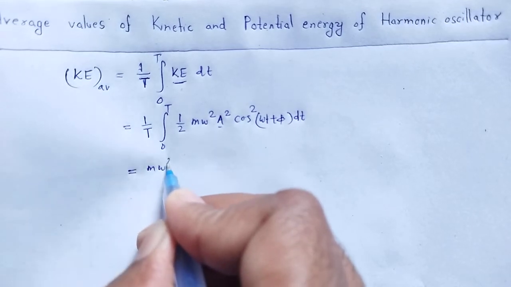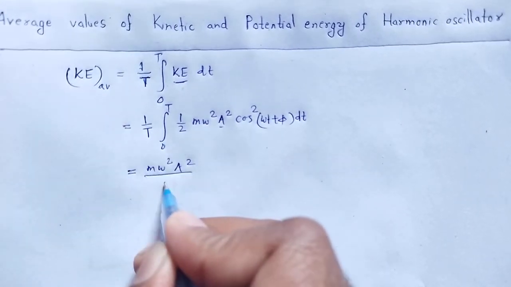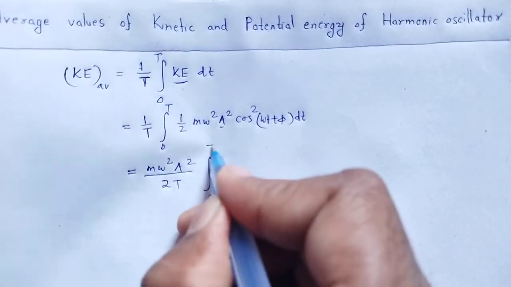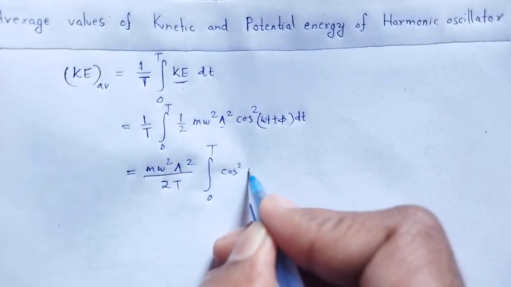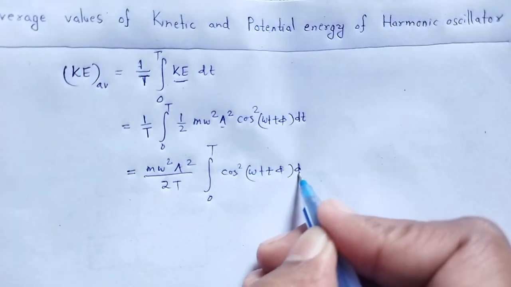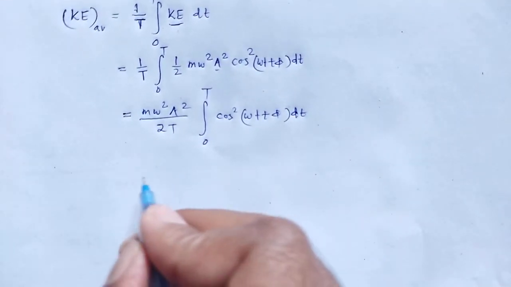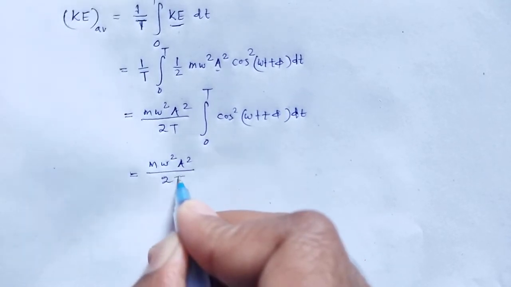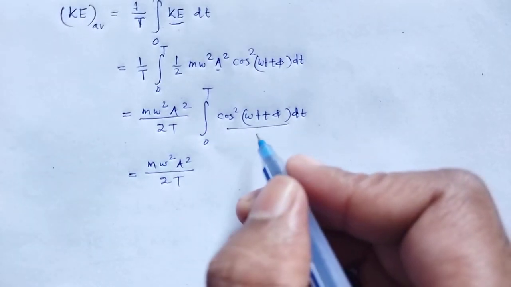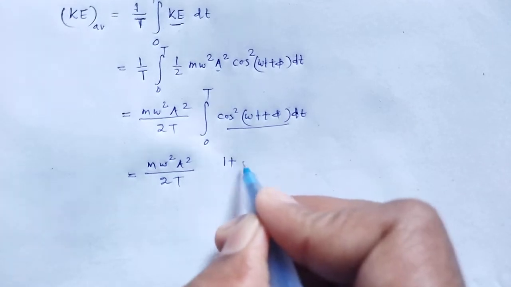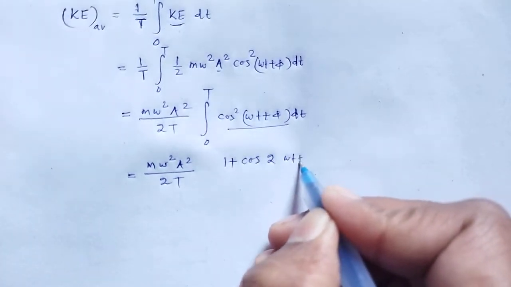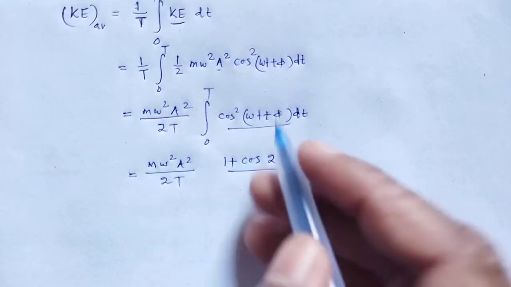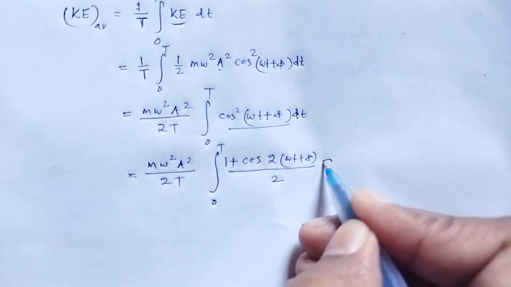That is m omega square A square divided by 2T, these being the constants outside, times the integral from 0 to T of cos square of omega t plus phi dt. That is m omega square A square divided by 2T times cos square of omega t plus phi, which is 1 plus cos 2 of omega t plus phi divided by 2, since cos square theta is 1 plus cos 2 theta divided by 2, integration from 0 to T dt.